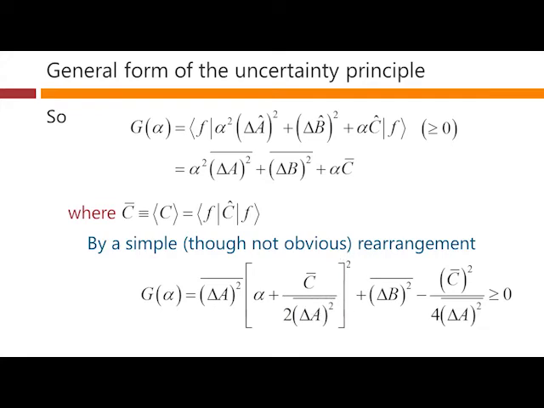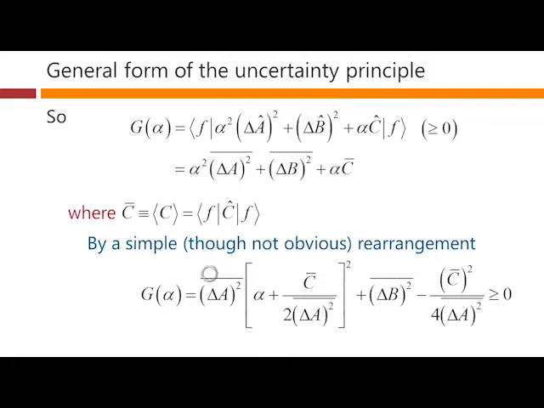Well, obviously that gives us an alpha squared, and that alpha squared is this term here because we're multiplying out the front. And it also gives us a term that looks exactly like this, but with a plus sign in front of it. That's a square of this term here. And because we've added that term in, we are cancelling it out by putting minus that same term over here. And then the rest of this square here simply turns into the alpha C bar, and you can check that out. We're going to get 2 times C bar over 2 delta A all squared.